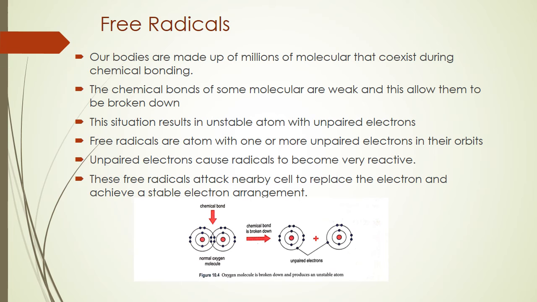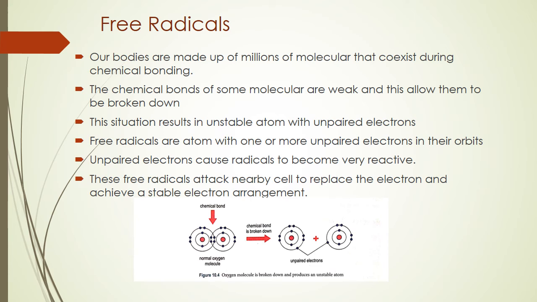Okay, so back to the note just now. The chemical bond of some molecules is weak, and this allows them to break down. This situation results in an unstable atom with an unpaired electron. You can see the electrons are supposed to be paired, right? But this one is an unpaired electron, so it becomes a free radical. Atoms with one or more unpaired electrons in their orbit or shell. Unpaired electrons cause the radical to become very reactive.